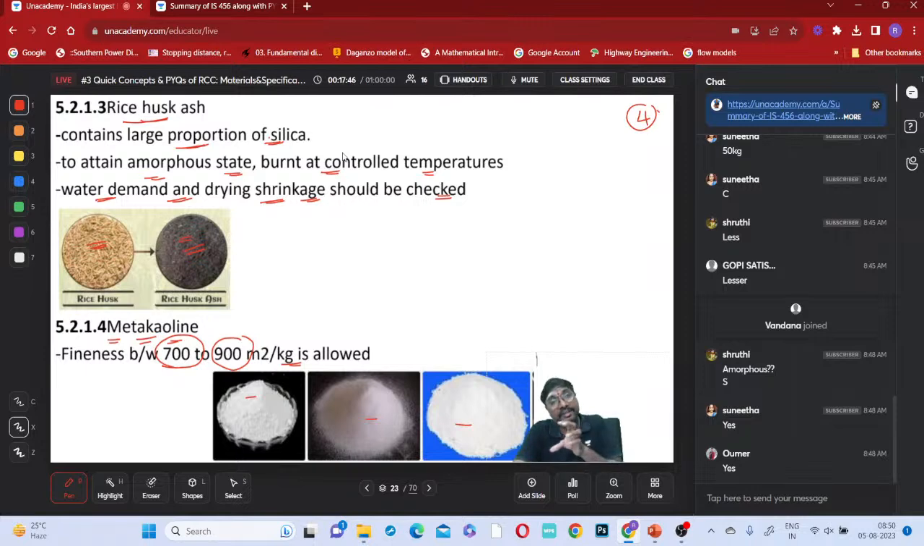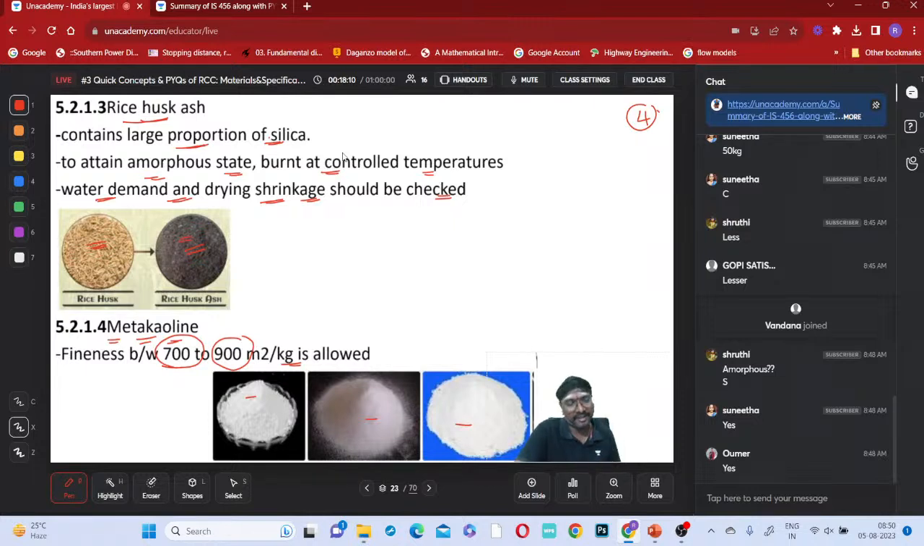Generally we can go up to 30% for fly ash, but it is not in all situations. You have to check it in the laboratory and then finalize it. You check in the laboratory for which percentage of replacement of cement with these mineral admixtures the properties are not changing.